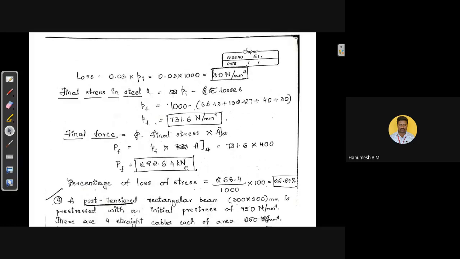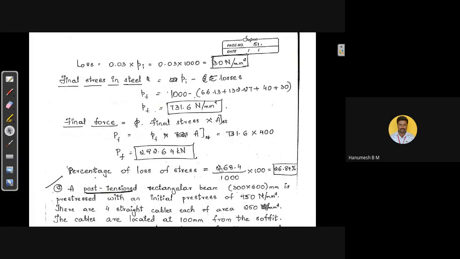Then what is the percentage of loss? This is the total loss. If we add all these losses, it will be 268.4, divided by initial stress 1000, into 100. Means you are converting it into percentage.